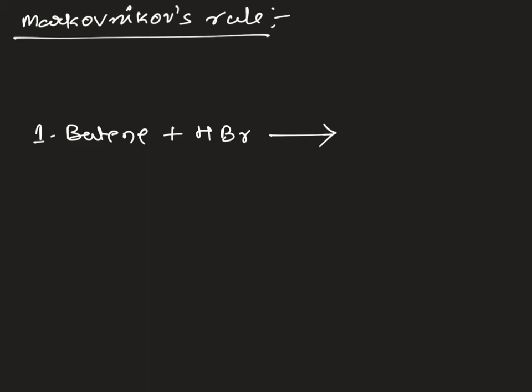That means the negative part of the reagent is added to the carbon which has fewer hydrogens. If I need the reverse product as the major, if I want to perform the same reaction but I need 1-chloropropane to come as the major product, what do I have to do? Then I have to go for the anti-Markovnikov rule. Which condition is suitable for the anti-Markovnikov rule and what mechanism it will follow, we will learn in the next class. Thank you.